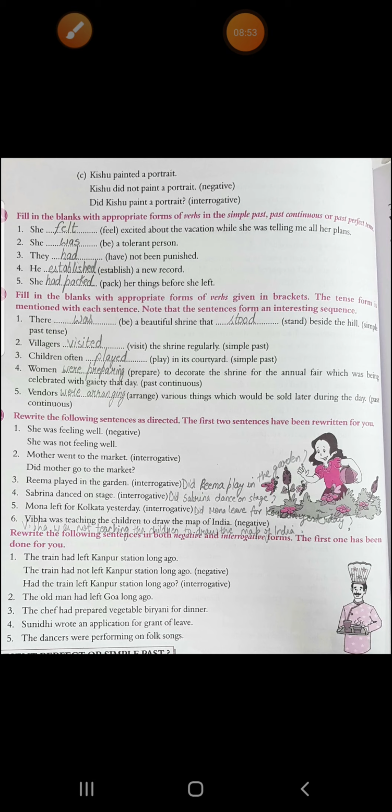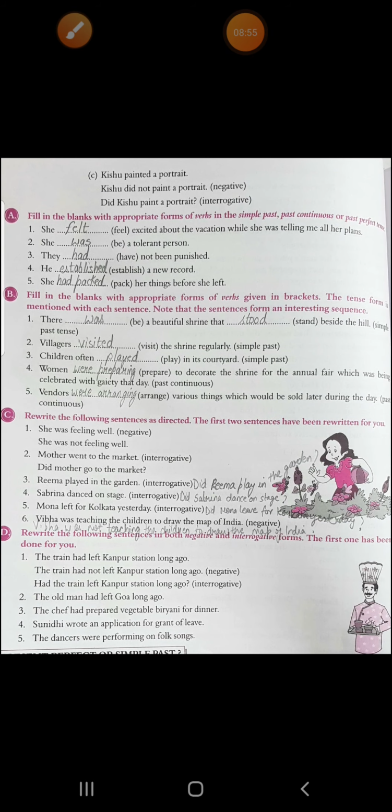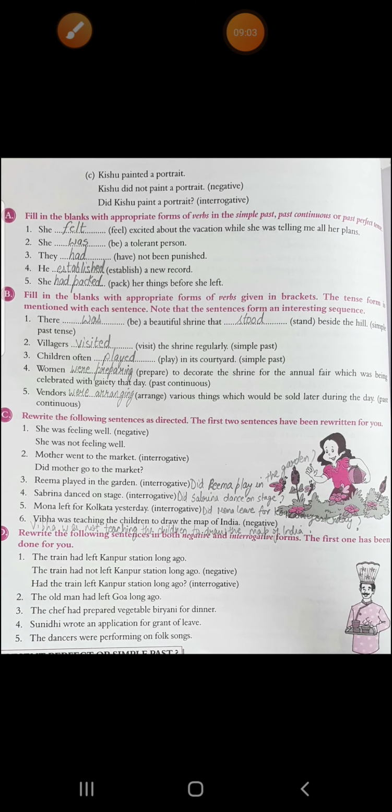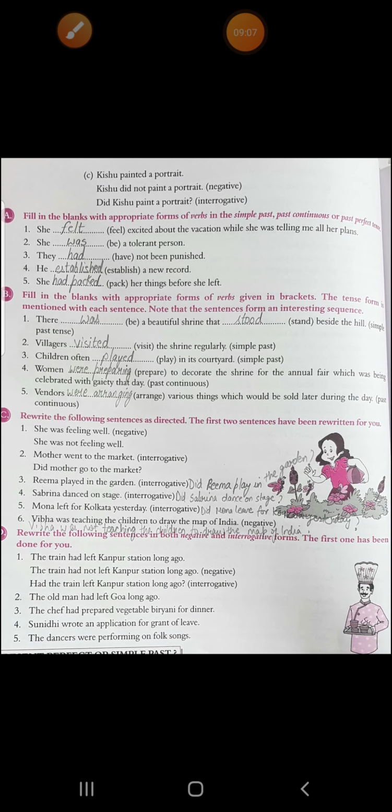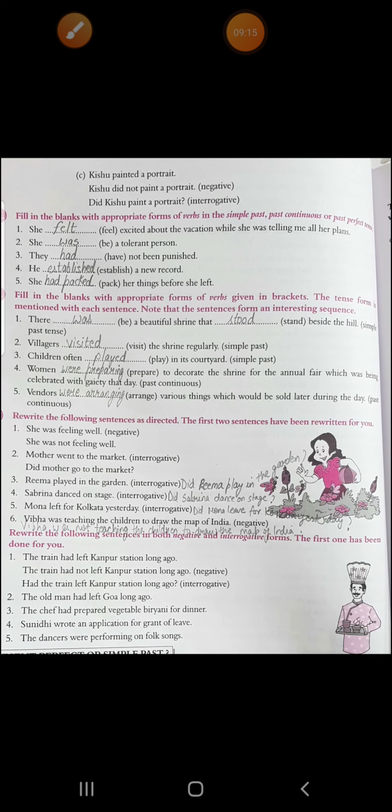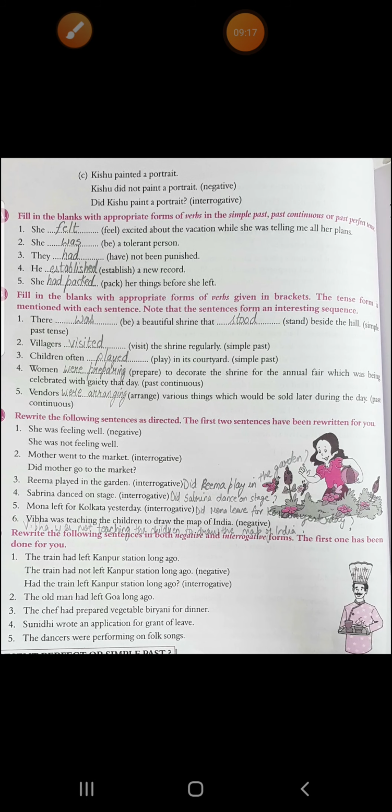Okay. Now, the last two exercises, we will discuss them and then I will show you the written form of them. See, the first and second is done for you. You have to change according to the written directions. Like third one, Rima played in the garden. You have to change it into interrogative form. What will it become? Did Rima play? Don't write it played. You have to write the root form. Did Rima play in the garden?